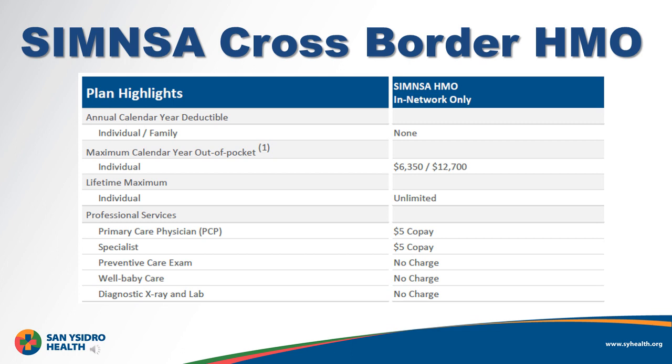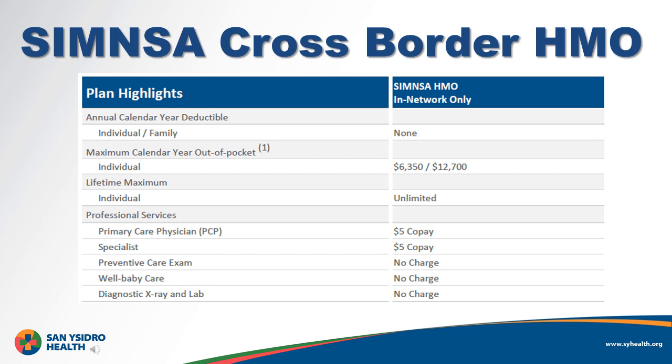SIMSA Cross-Border HMO is another plan that San Ysidro Health offers to eligible employees. For employees who prefer to receive their healthcare services in Mexico, SIMSA HMO may be the right plan for you. Please keep in mind that you do not need to be a Mexican national in order to enroll in the SIMSA plan. The SIMSA HMO plan provides healthcare services in Mexico with a SIMSA provider.